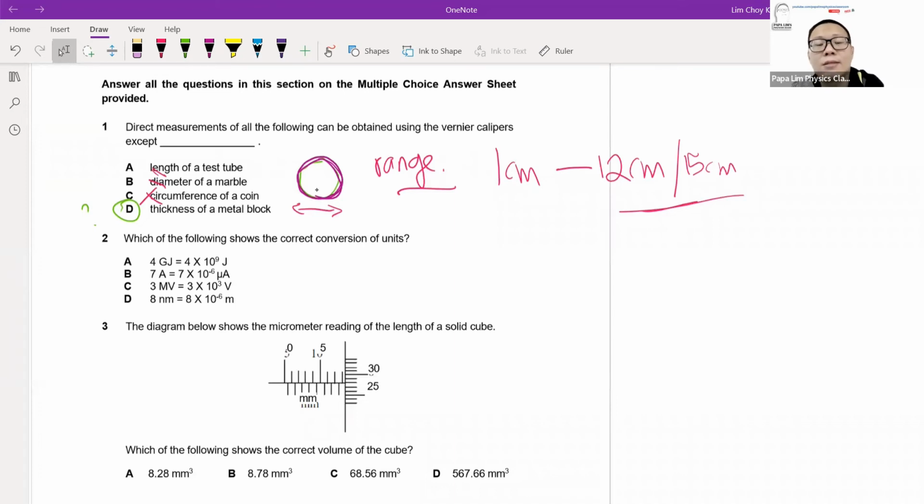So between C and D, C will be a better answer, confirmed a much better answer as compared to D. So that's why for this question number 1, the correct answer I will choose is actually C, because C has the best fit for the question here.